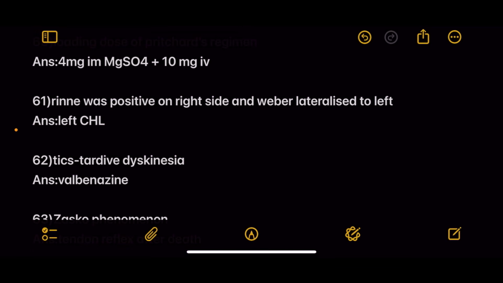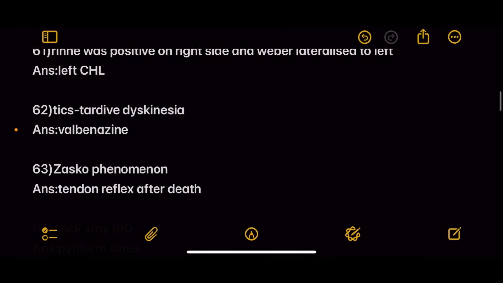Next, Rinne was positive on the right side and Weber's is lateralized to the left. Rinne was negative on the left side. So the answer here is left conductive hearing loss.